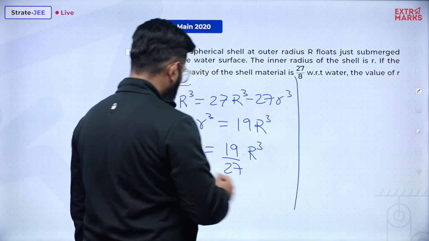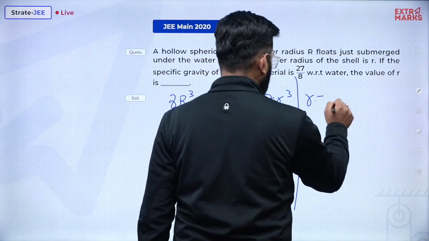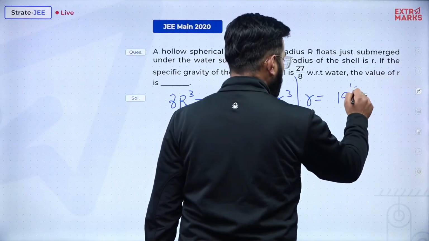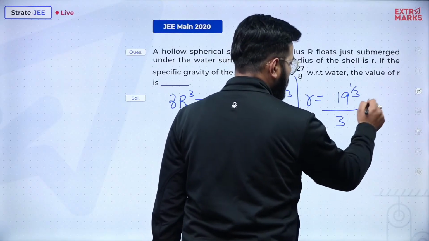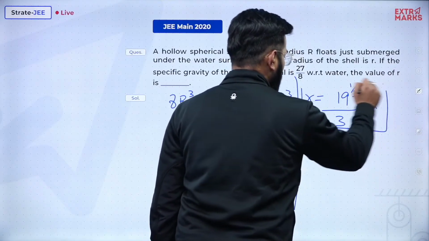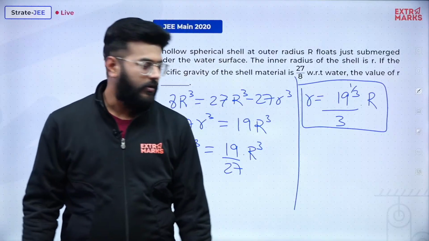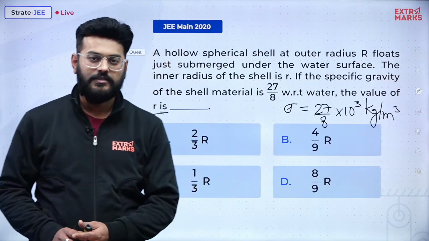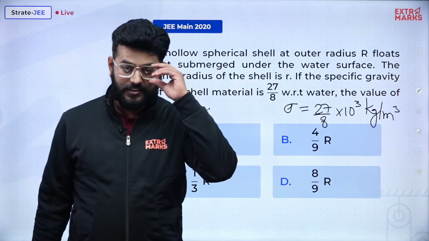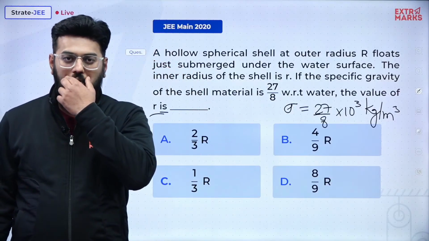Okay sir, so what is the value of r? The value of r is 19 to the power 1 by 3 divided by 27 to the power 1 by 3, that is 3, and R. Sir, we have found out the answer. Very good, very good. But which option is this? Is there any option like that? Is there any option like that? No. So sir, now how to do?